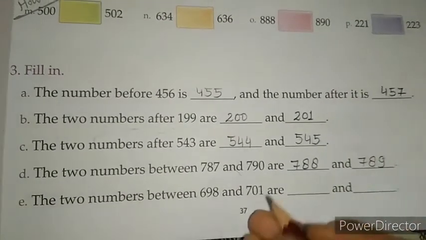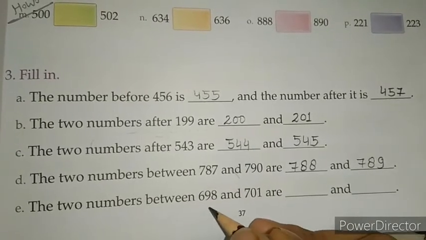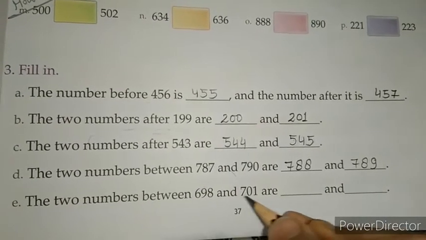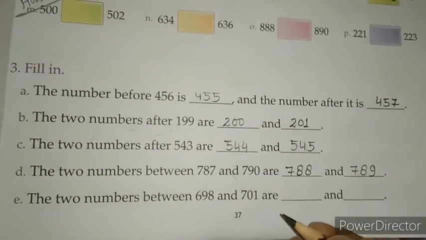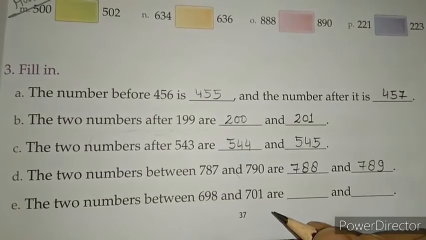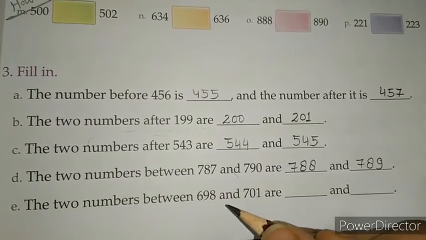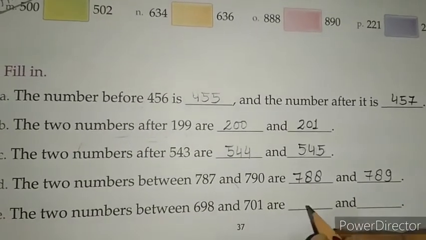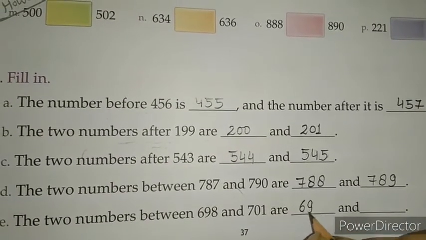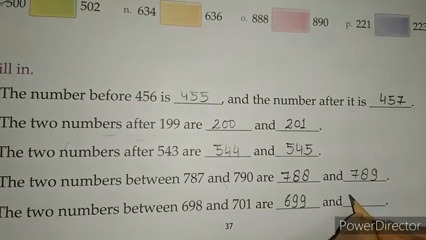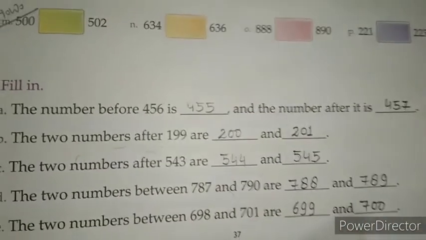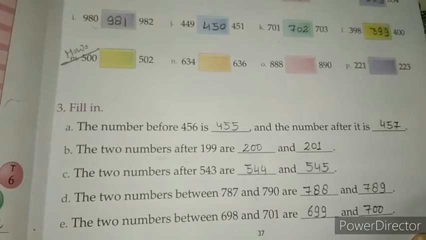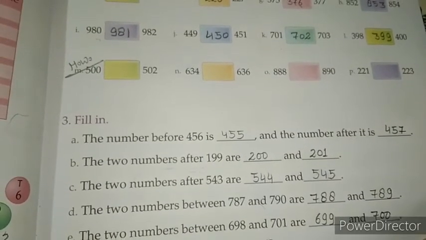Okay, next one. The two numbers between 698 and 701 are, means again two numbers जो 698 and 701 के बीच में आते हैं. So first number is 699 and next number is 700. So understood all of you students? How will you do this question?